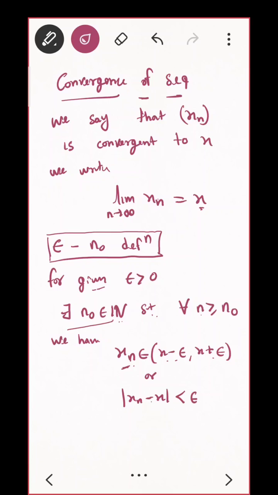So do you have a theorem which gives you existence of n naught? Try to recall. Is there any theorem in your unit 1 which gives you existence of a natural number satisfying something?